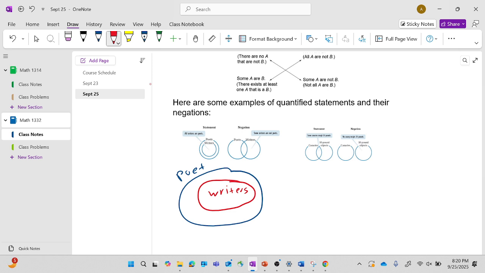So if I wanted to negate this and prove this false, I can do this right here. I can just say, well, what if these were poets and then these are writers? So the second picture I drew, that's a negation of the first. Because if my statement is all writers are poets, that has to be a true statement.